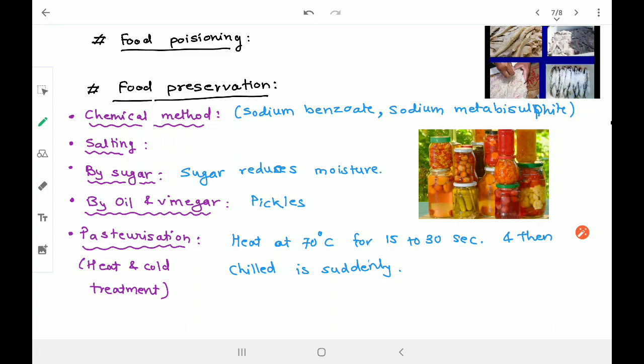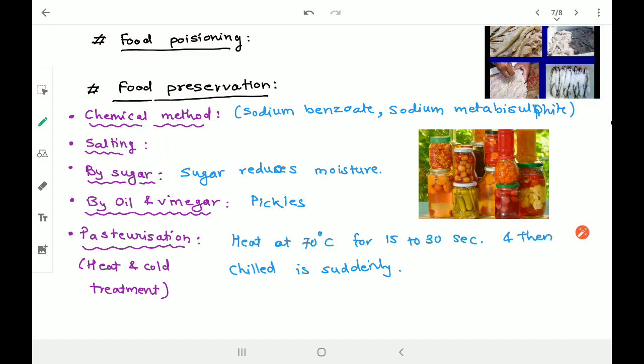The next one is about food poisoning. So we are talking about harmful microorganisms. In harmful microorganisms, we have checked pathogens, which are disease-causing bacteria. And now we are going to talk about food poisoning. We have already heard of food poisoning, and some of you must have already experienced it as well.